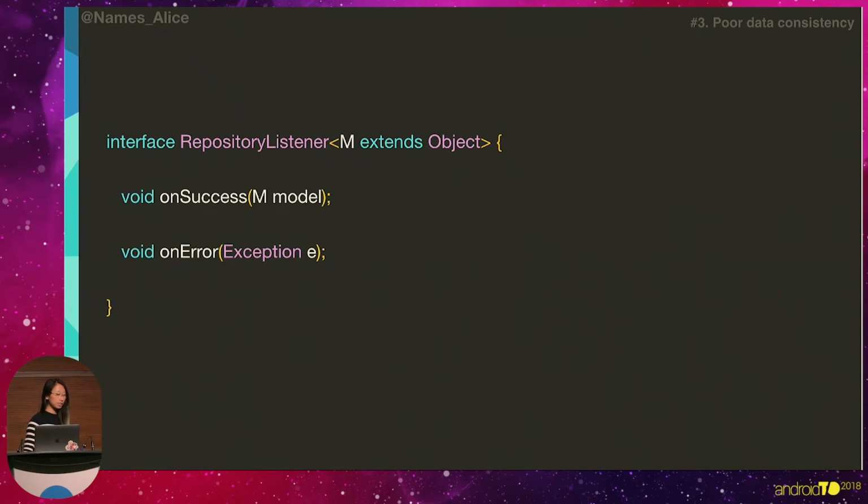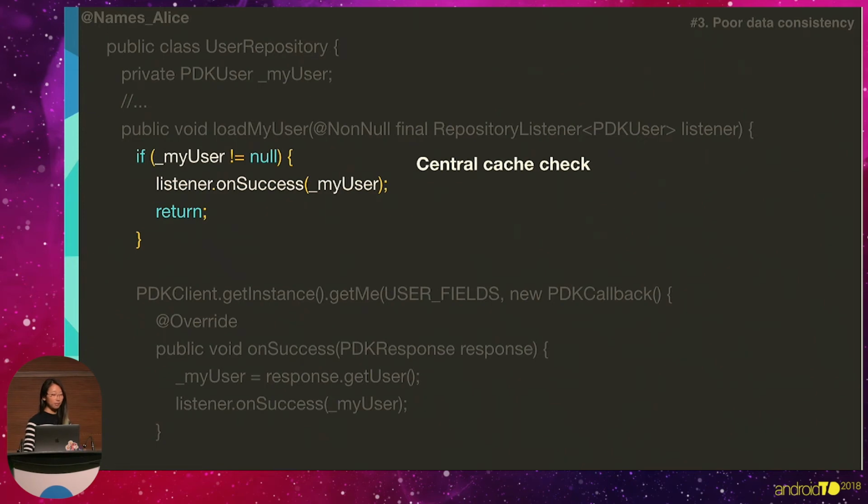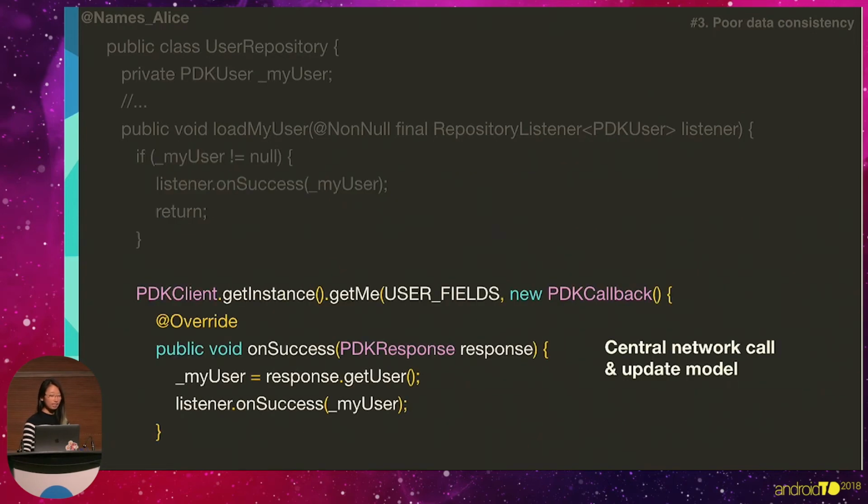So we introduce this interface pattern, observer pattern again, and we're implementing a user repository. So now we have a central cache check in order to check whether or not the user exists. And if it does exist, we return that. And secondly, when there is a network call, we also update that model and then return the updated model.